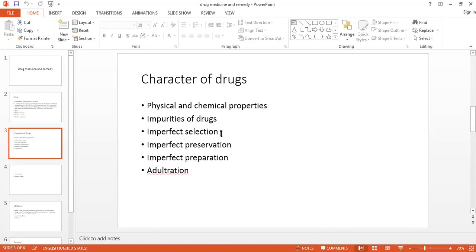So that may be the reason for imperfect selection. So the botanist or physician who comes with you for the selection should come voluntarily. He should have knowledge of that particular plant, and he should have knowledge of the allied species also.